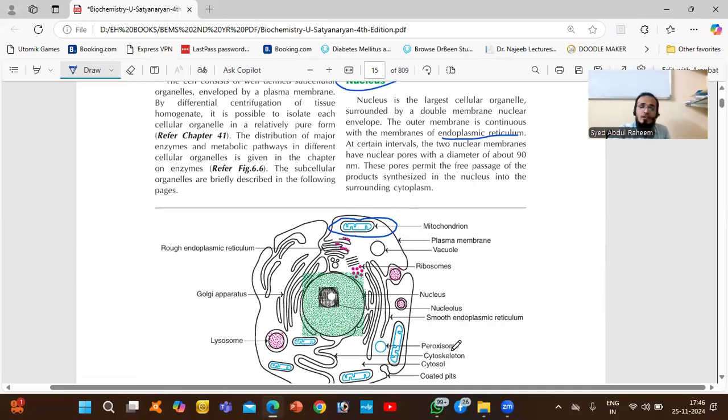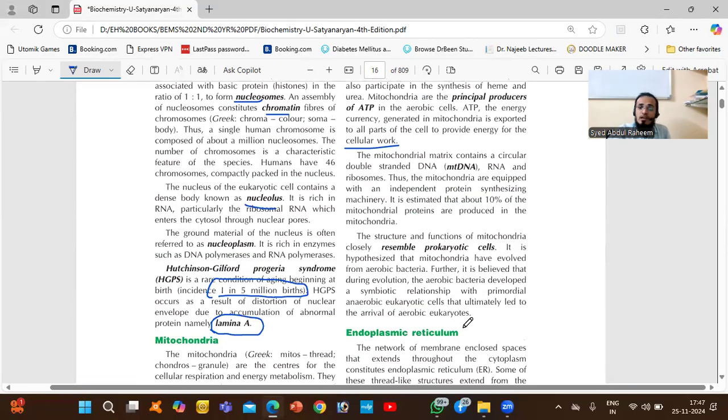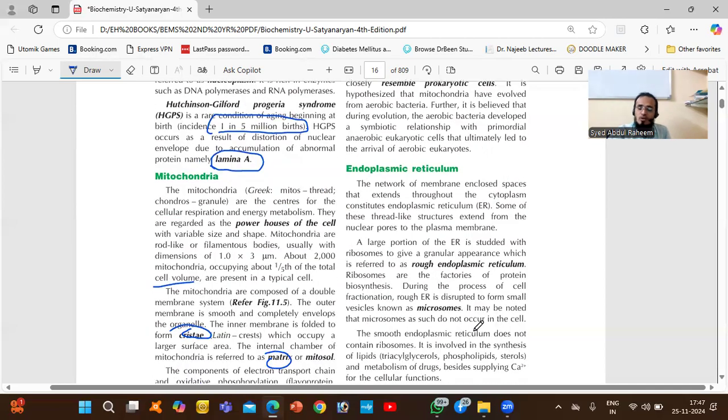And not only DNA, there is also nucleoplasm in the nucleus, which has RNA polymerase. And after that, we studied mitochondria. In some cases, some genes and proteins are absent, in RNA or DNA. What will happen? The patient will have genetic diseases. So nowadays, genetic diseases are very common.